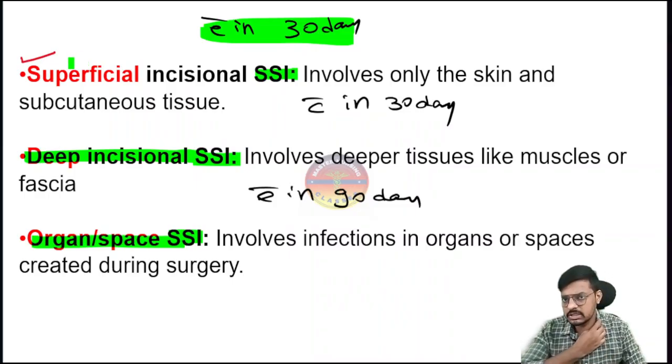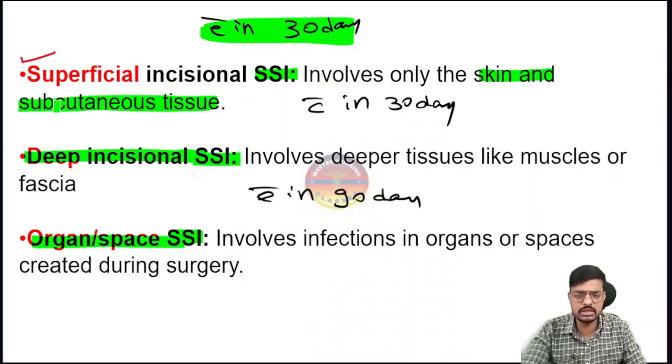What is the superficial incisional surgical site infection? At the site of the surgery, infection happening only in the skin and subcutaneous tissue. The infection is happening only in the skin and only in the subcutaneous tissue. That is called superficial incisional surgical site infection, which we will consider as happening within 30 days only.